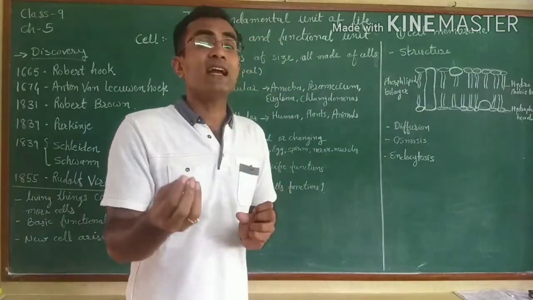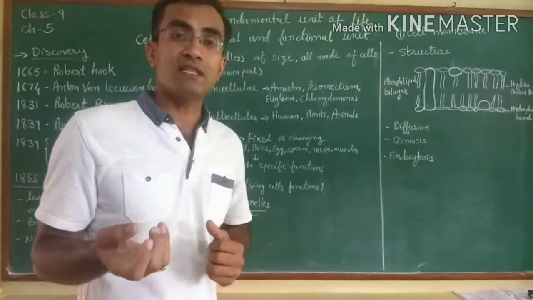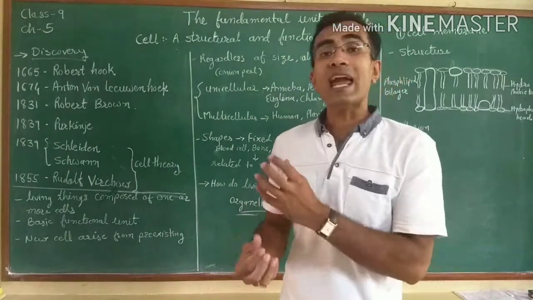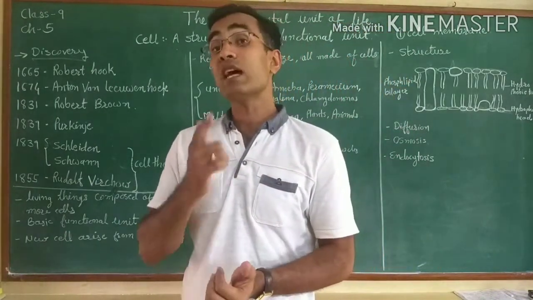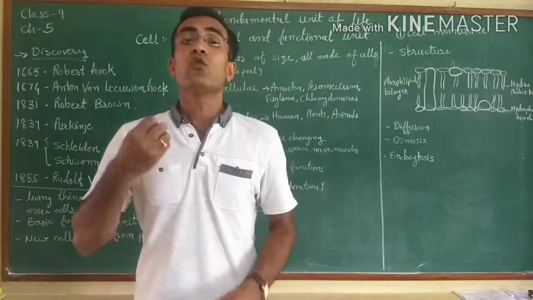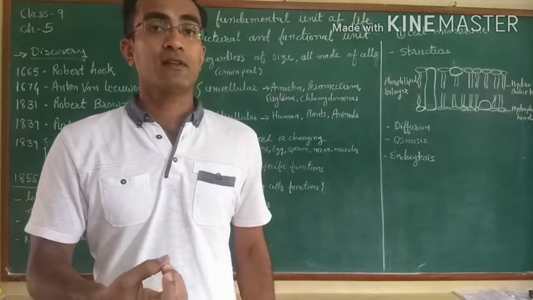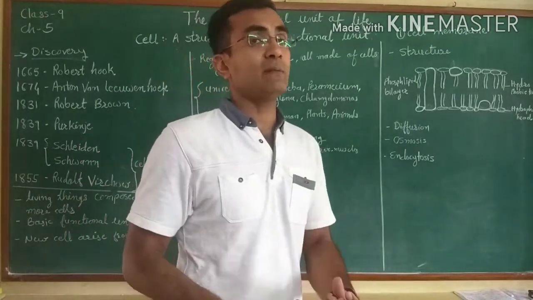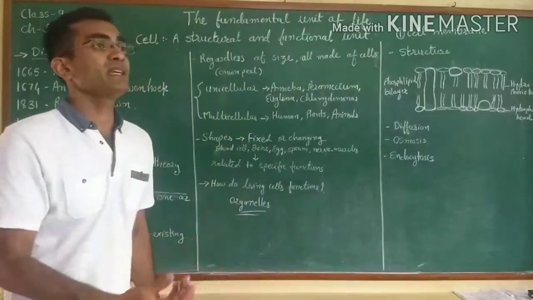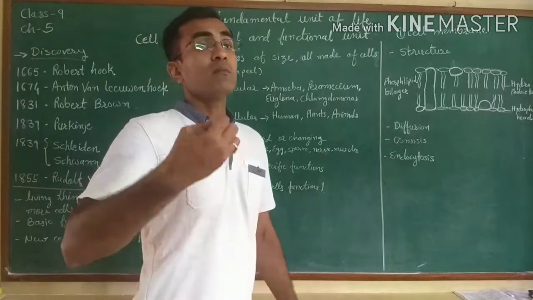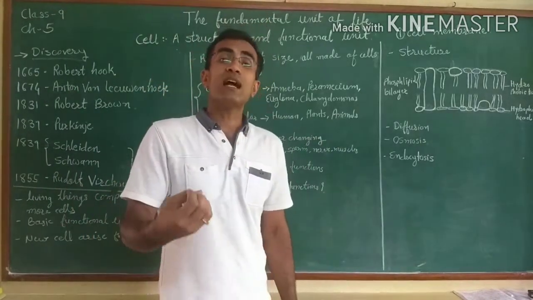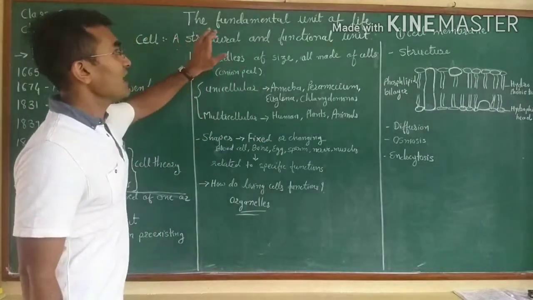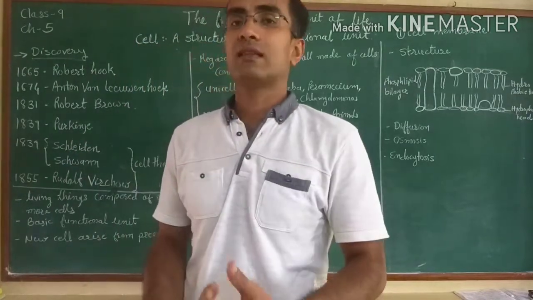So who will work in that? Suppose our heart is doing some activity, our legs are doing some activity. During that activity, who is actually working behind them? Those are the cells. That's why it is called the functional unit of life. Now you understand why it is called the structural and functional unit of life. Structure is made up of cells, and whatever living beings do, function or work, behind them the cells are doing those functions.